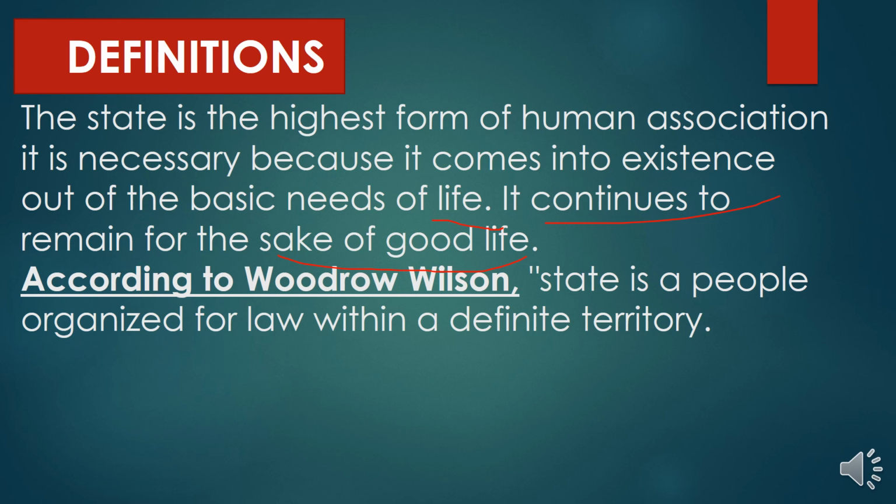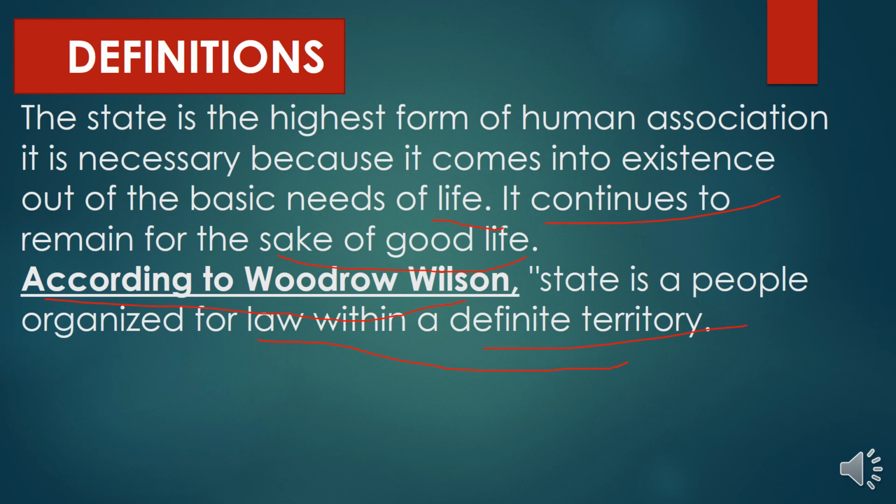According to Woodrow Wilson, state is a people organized for law within a definite territory. So state is organized by people to enforce and implement laws within a definite territory, within a fixed territory.